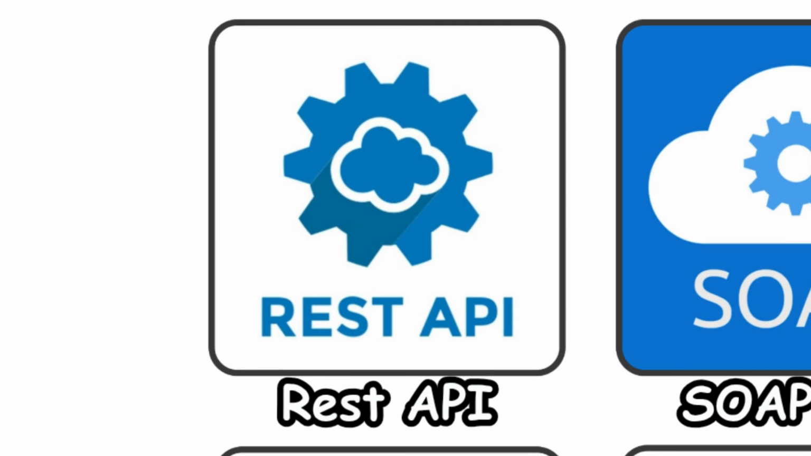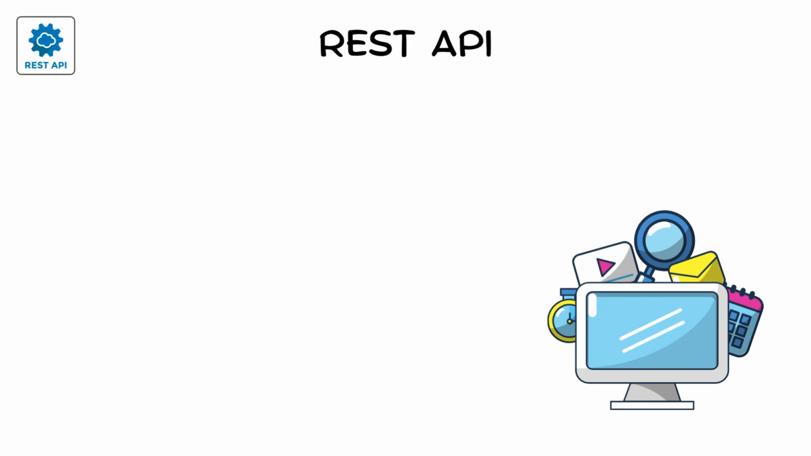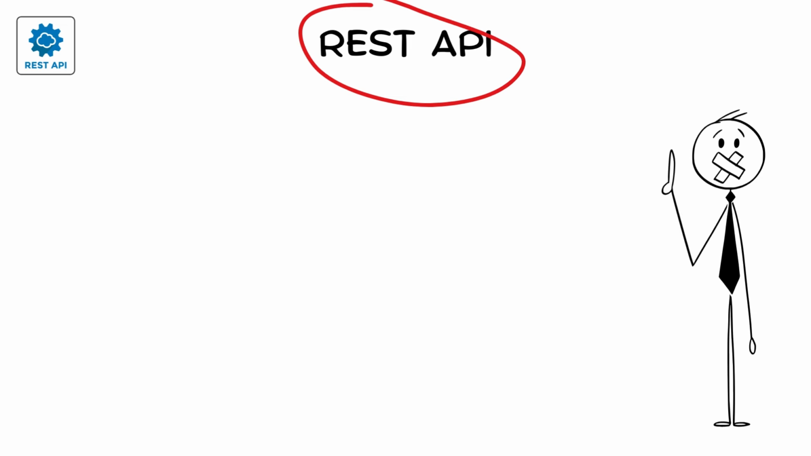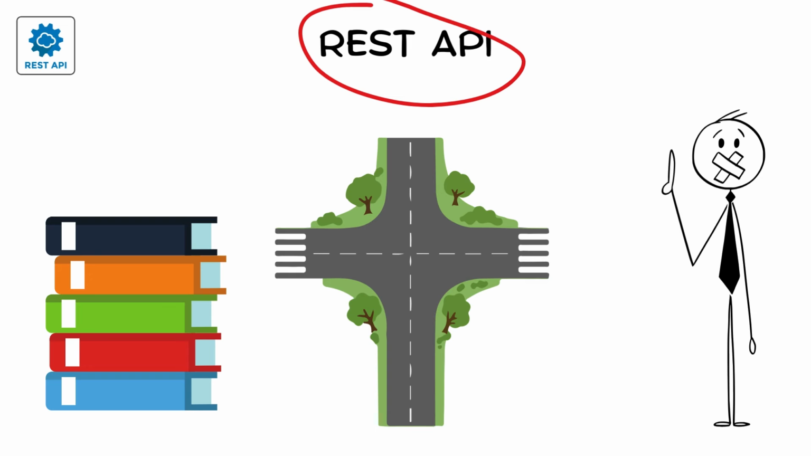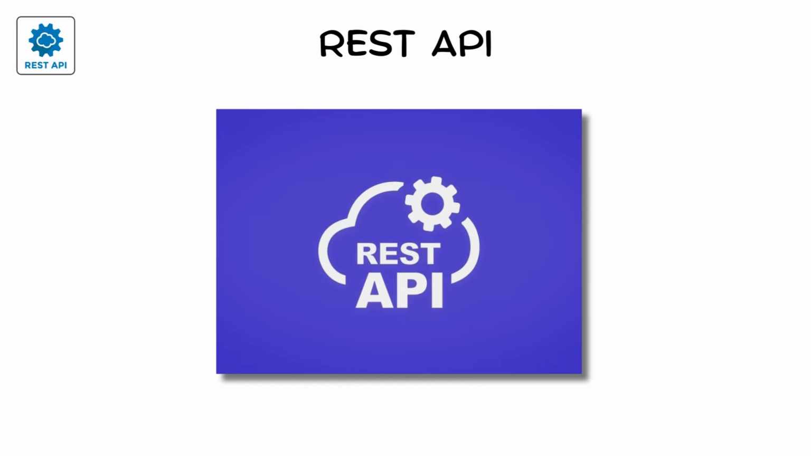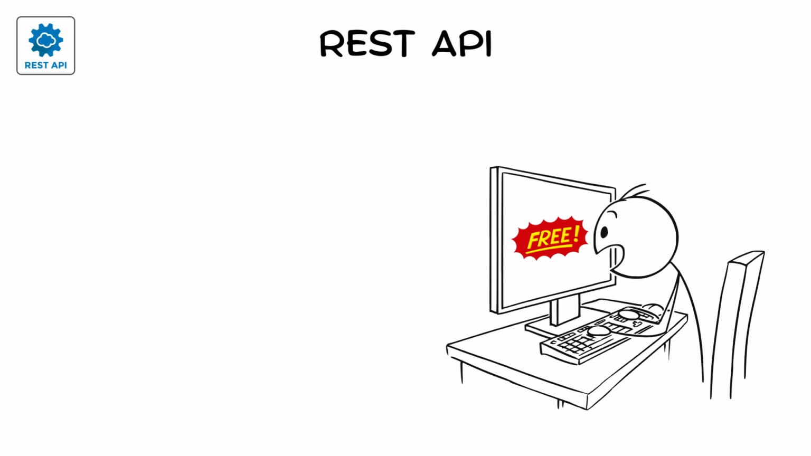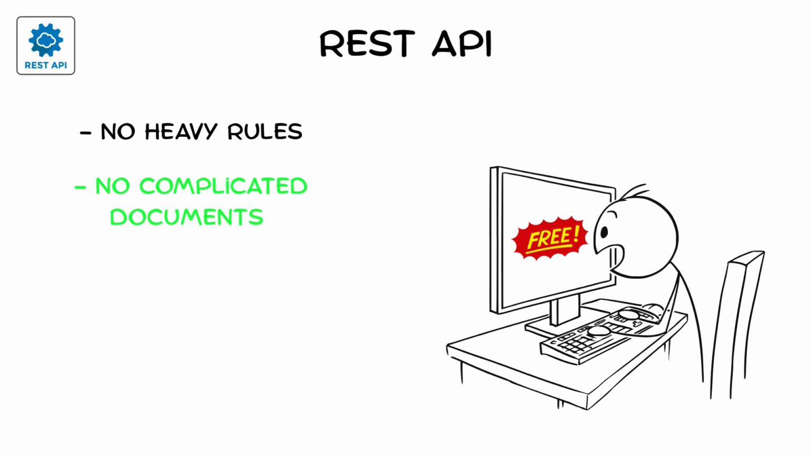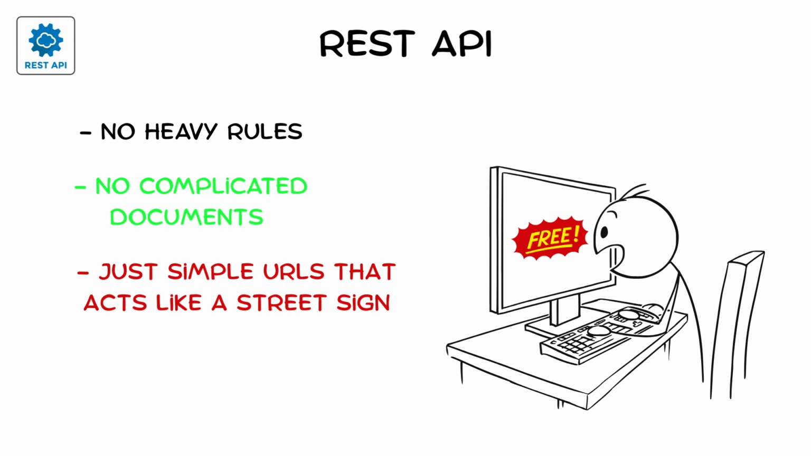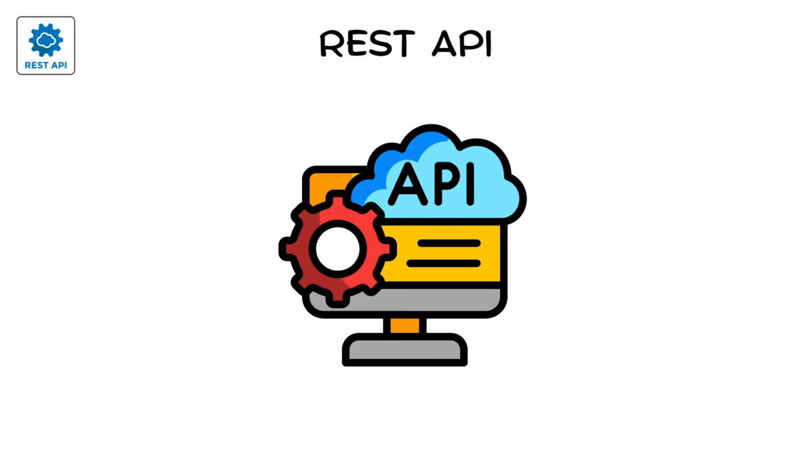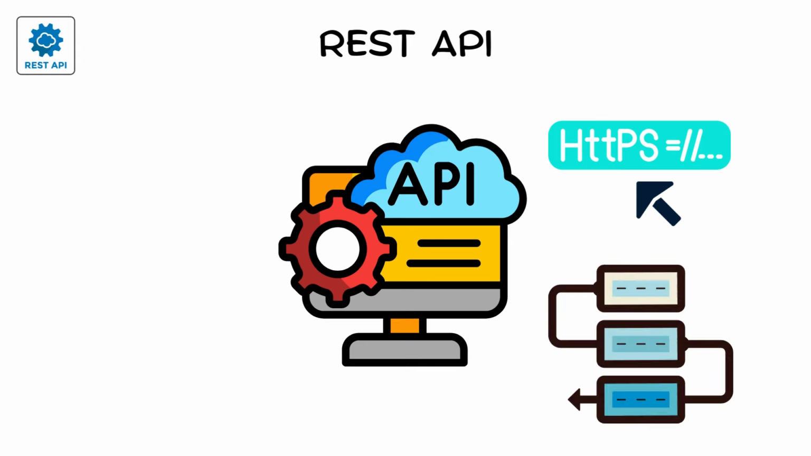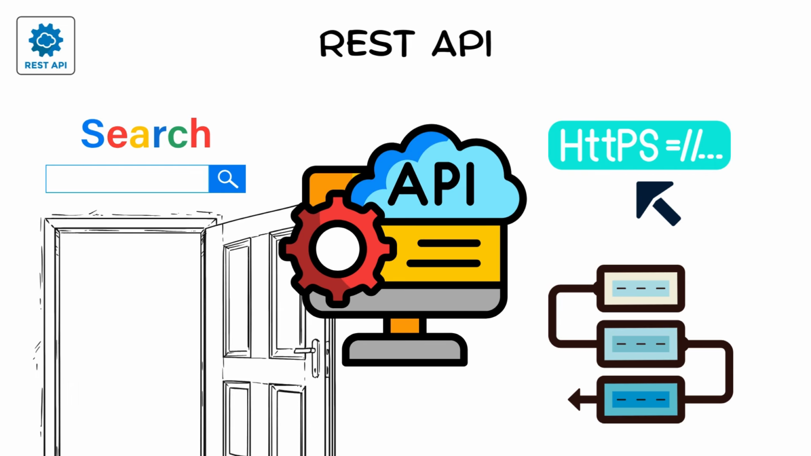REST API. Sometimes technology feels like a giant city, and REST is the quiet, well-organized road system that keeps everything moving. REST APIs exploded in popularity around the early 2000s because they made developers feel free. No heavy rules, no complicated documents, just simple URLs that act like street signs. A REST API works using HTTP, the same protocol your browser uses when you open a website.